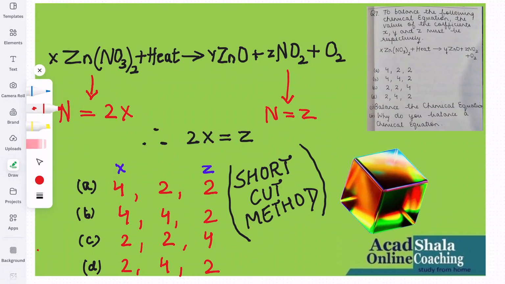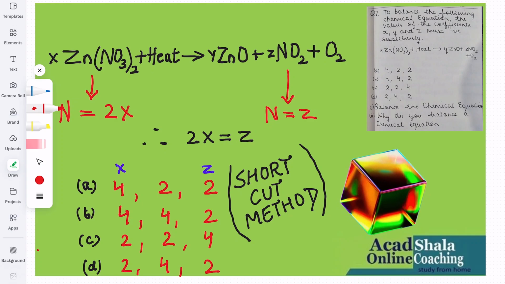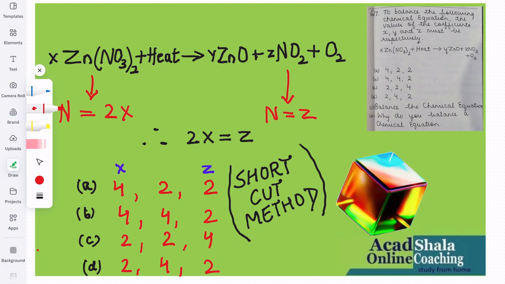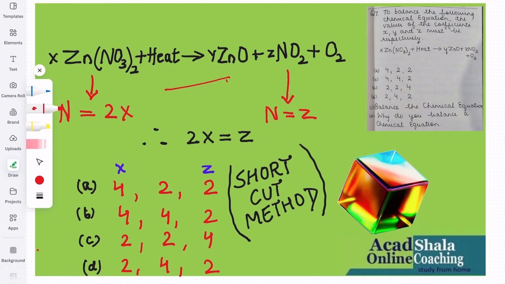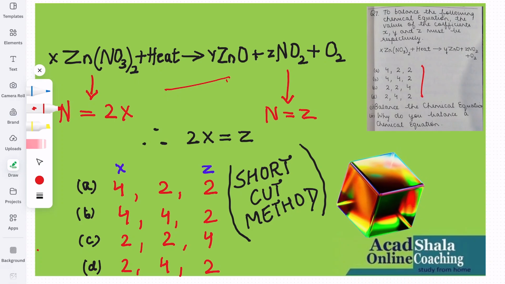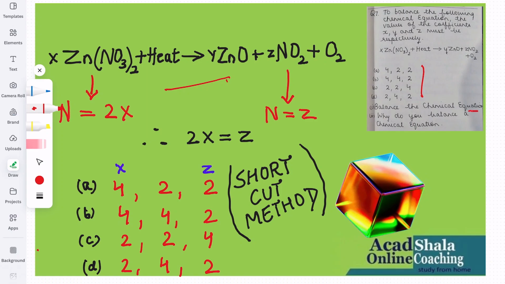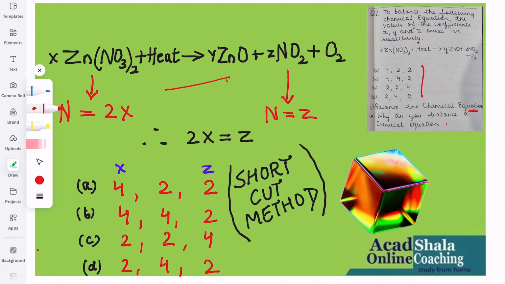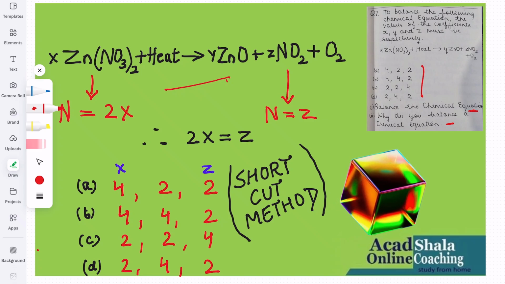The next question says, to balance the following chemical equation, the values of the coefficients x, y, and z must be respectively. The equation is shown on the board, children, and the four options are given over here, that is A, B, C, D, and they have asked to balance the chemical equation. And why do you balance a chemical equation? Okay, two parts are given in this question.